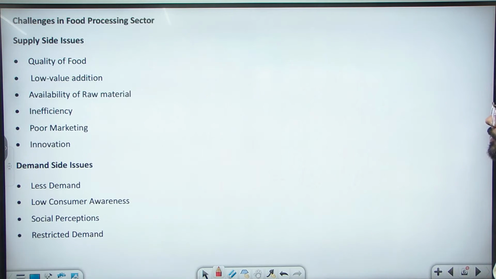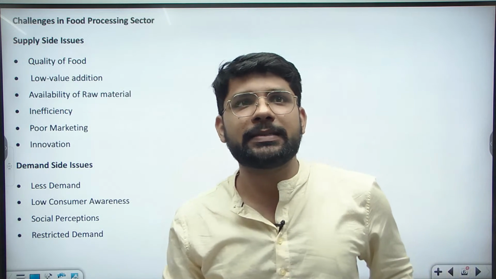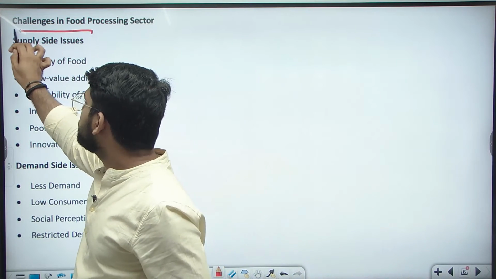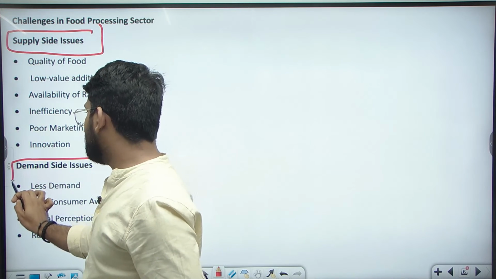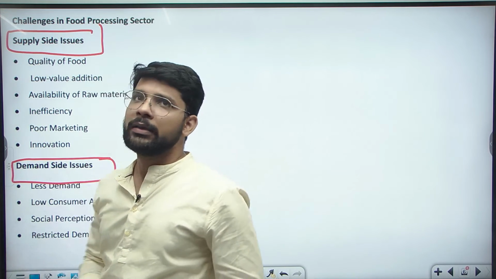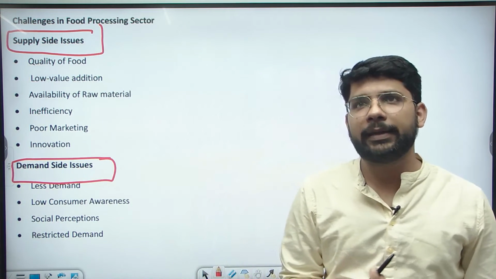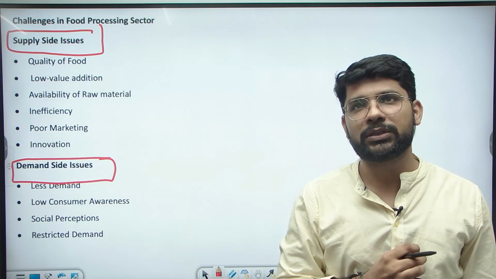So in the first part of the body, we can see here challenges related to the food processing sector. What are the major challenges? First we will cover the supply side issue. We are dividing challenges into multiple heads. First is the supply side issue, then demand side issue, then we will focus on the infrastructure issue, and finally the policy related issue. So this is the first part of the question, the challenges related to the food processing sector.